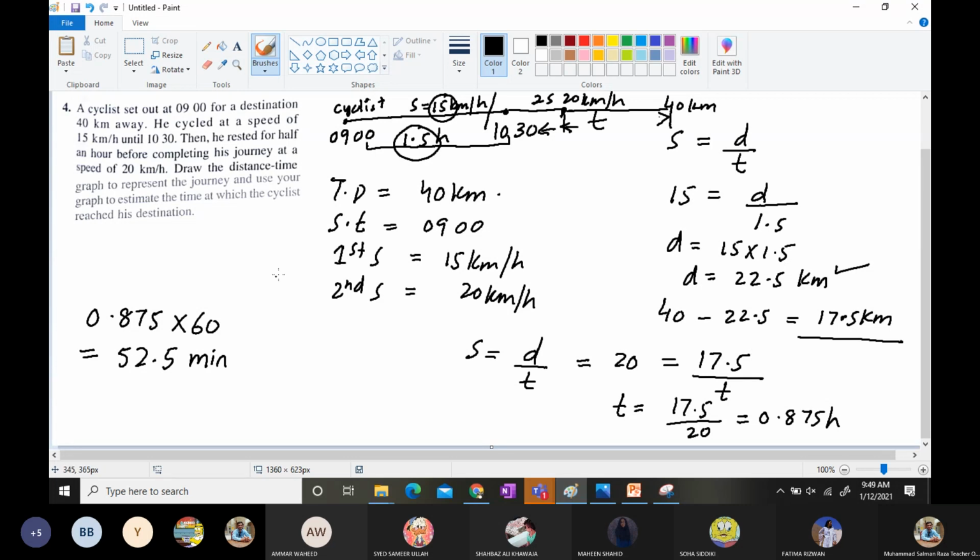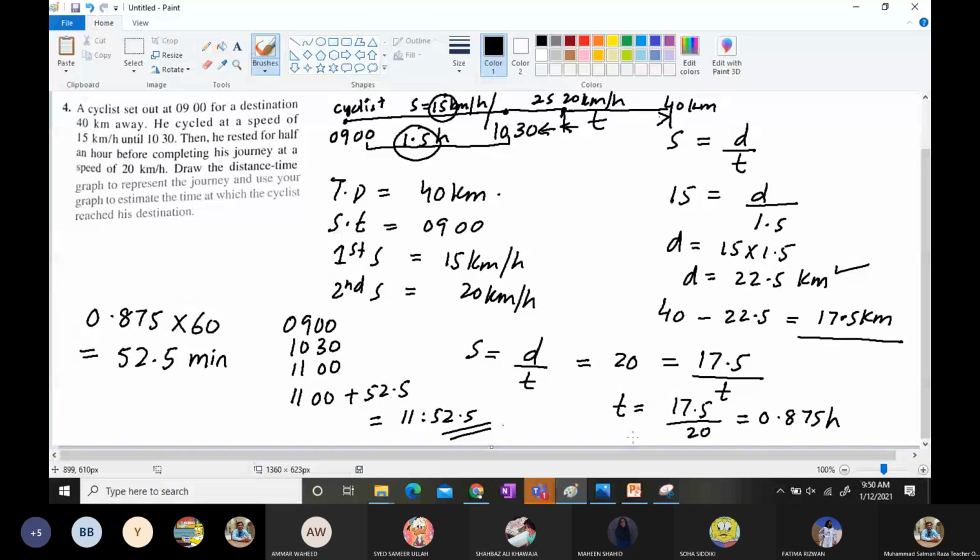And now it means the journey started at 9, then he rested till 10:30 to 11 o'clock, when he started again. So 11 o'clock plus 52.5 minutes means 11:52. At 11:52 and a half, it means the 53rd minute was going to happen, and he reached his destination.